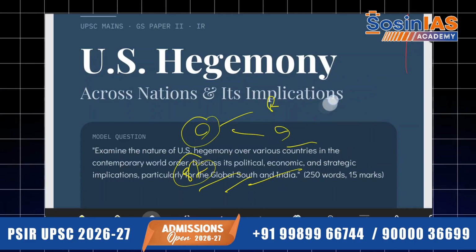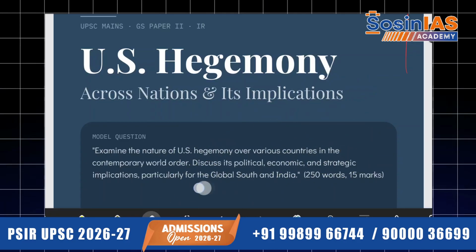Here we have a beautiful question with regard to the examination: Examine the nature of US hegemony over various countries in the contemporary world order. Discuss its political, economic, and strategic implications, particularly for the global south and India. How beautifully this question has been framed. Let us discuss it.